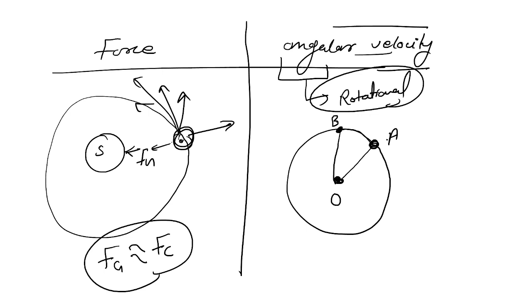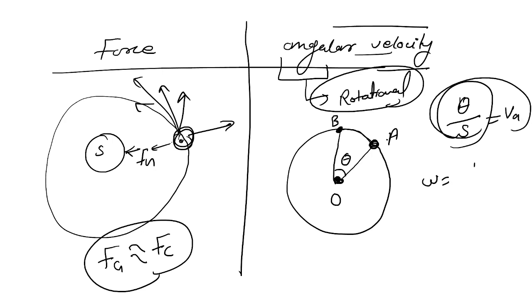When it is moving like this, it makes an angle with respect to this origin. Let's say this is theta. How much theta it has traveled, in what time, that is called angular velocity. Guys, remember simply, it is the change in the angle with respect to time. The change in angle shows your rotational displacement. How much angle is changed in how much time, that is called angular velocity.